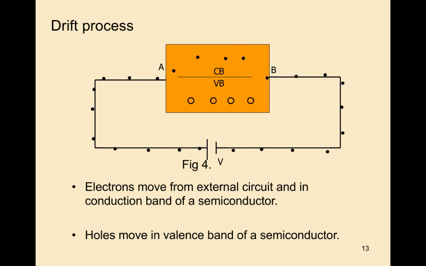So by the diffusion process, the movement of holes and electrons also exists. Drift process: when you apply an external voltage, we get conduction in the semiconductor. That means electricity flows in this semiconductor. Holes move in the valence band of the semiconductor.